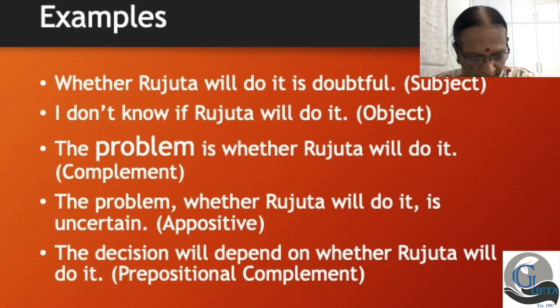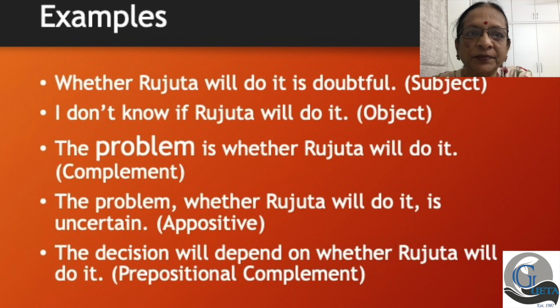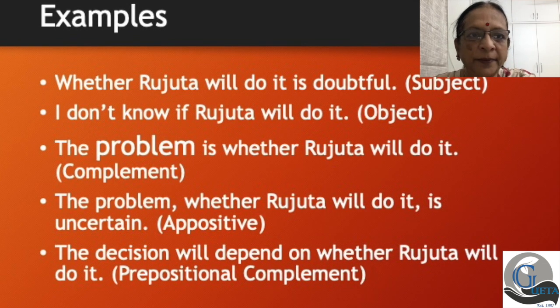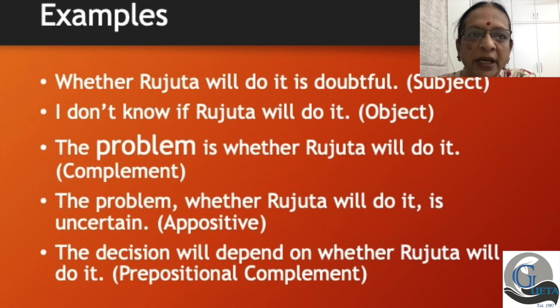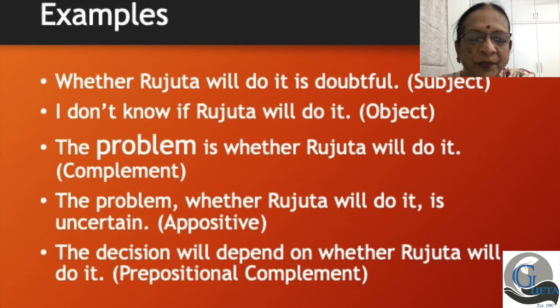So let me have an example for you. Whether Rujita will do it is doubtful. Let me repeat that. Whether Rujita will do it is doubtful. What is the verb here?